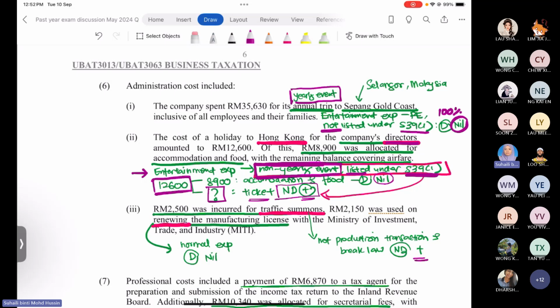Another item in number 6.3, you paid for renewing the manufacturing license. Okay, renewing is a normal expense. So 2,150 is allowed for deduction. So no further adjustment is needed. So we just record it as nil. Okay, number 6, settled already. Number 6, done already.